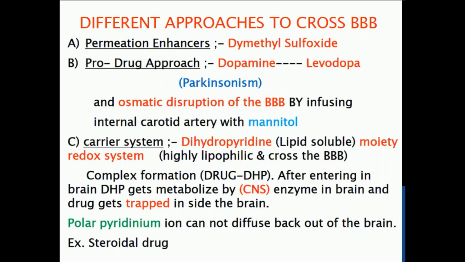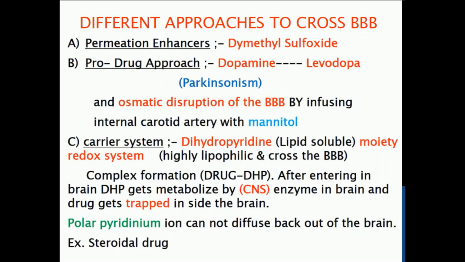The third one is the carrier system, in which a special carrier is used, that is dihydropyridine. It is a redox system. So the drug forms a complex with dihydropyridine, and that complex is lipophilic in character. It will cross the barrier and enter into the brain. Inside the brain, with the brain enzyme, that complex will break, the carrier is dissociated and the free drug is released into the brain, and will provide the suitable action. So in this way we can deliver the drug to the brain.